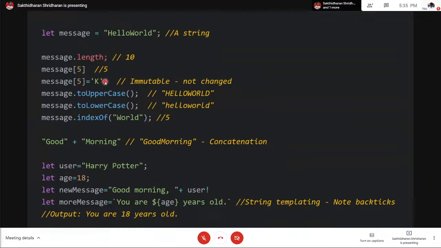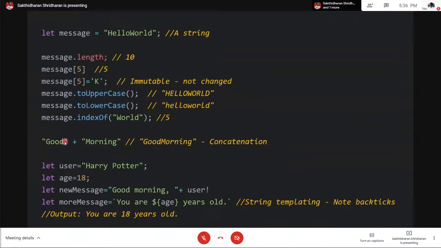Now if I write message dot toUpperCase, it'll return the value with everything capitalized, and the same for lowercase. And if you want to find the index of a substring, you will use indexOf. You'll pass the substring here, and it'll give the index from where the substring starts. So in this case, it's from 5. So 0 1 2 3 4 5. So the substring world starts from here.